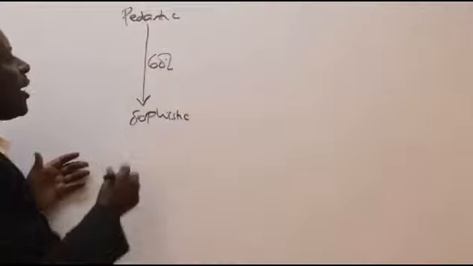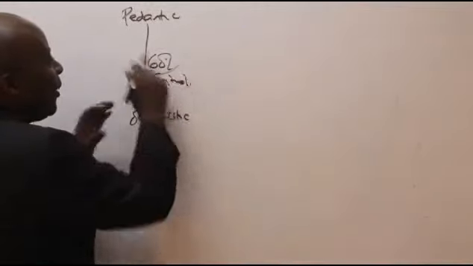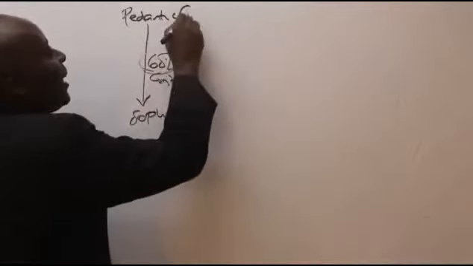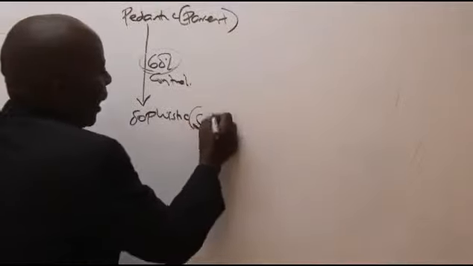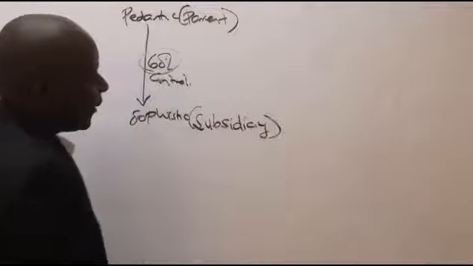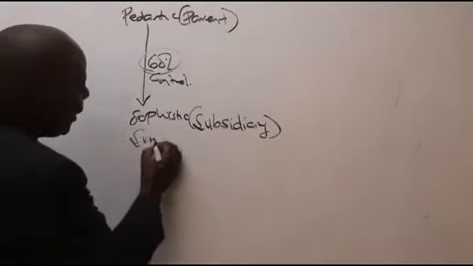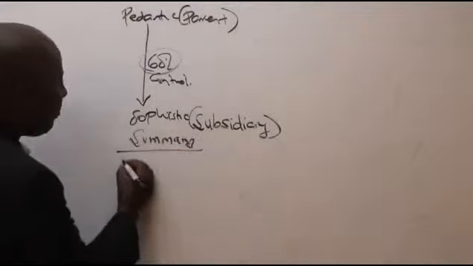60% is too high. So automatically, ladies and gentlemen, this means what here? That there is control, meaning that Pedantic will be called a parent company and Sophistic will be called a subsidiary.